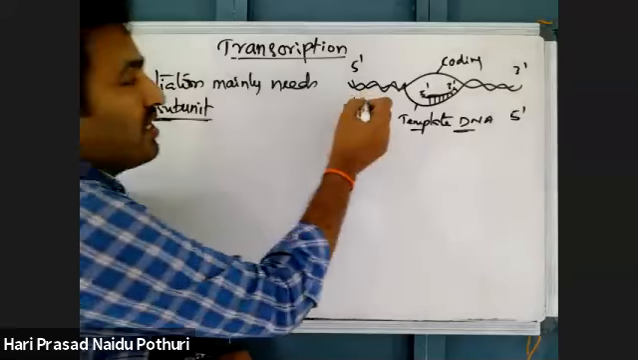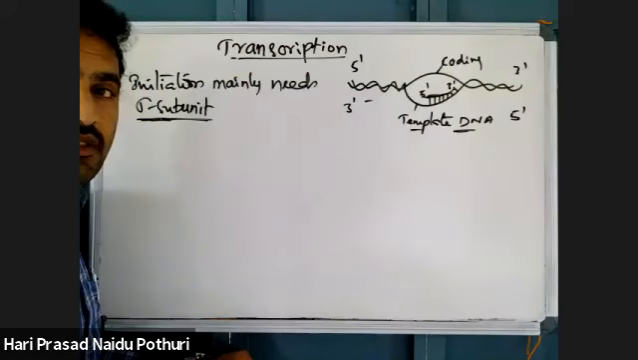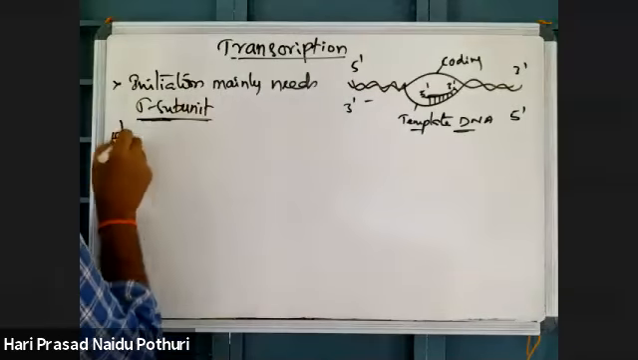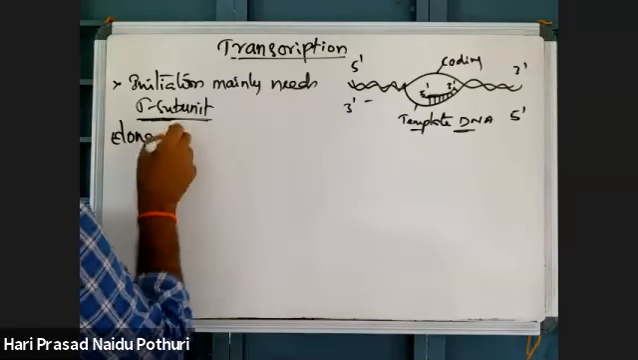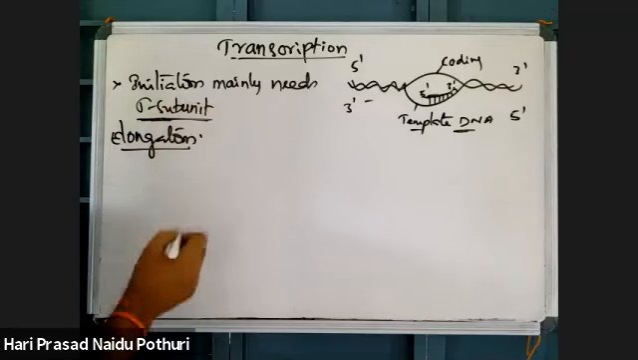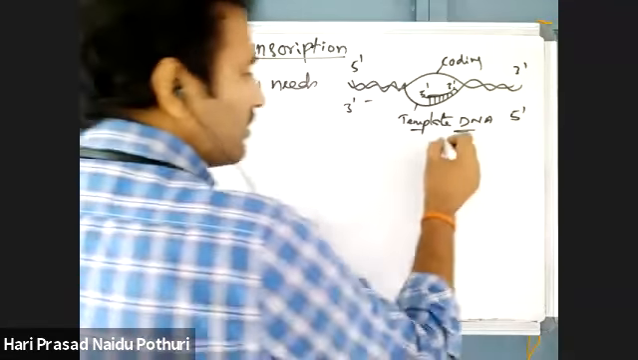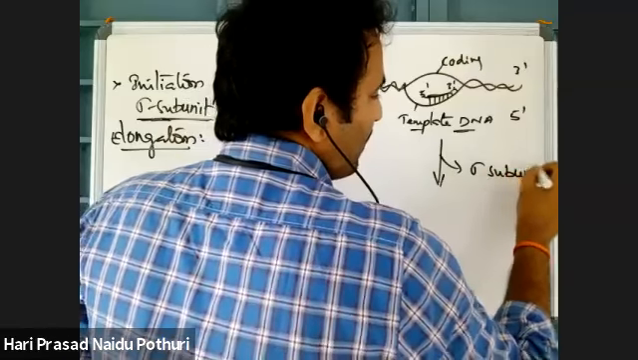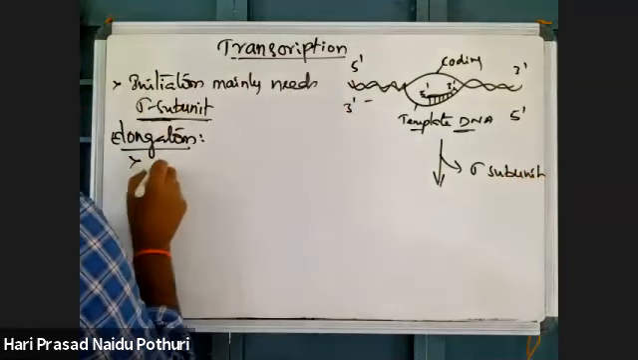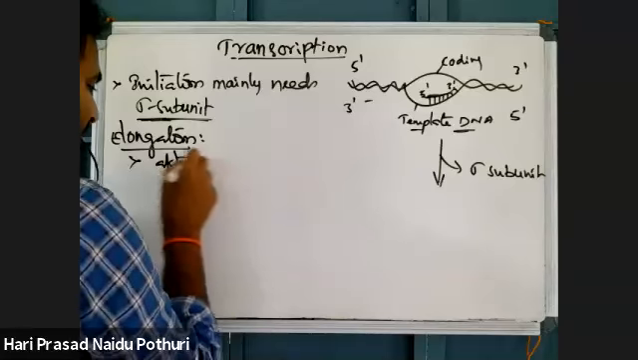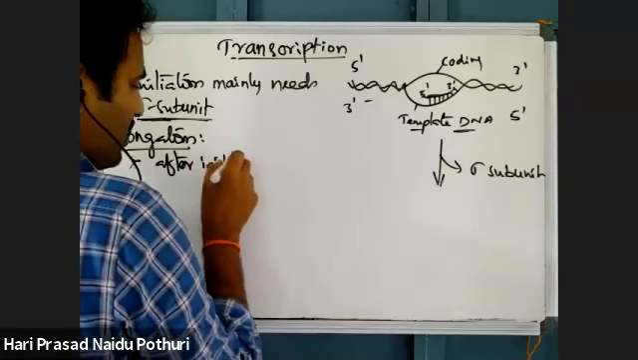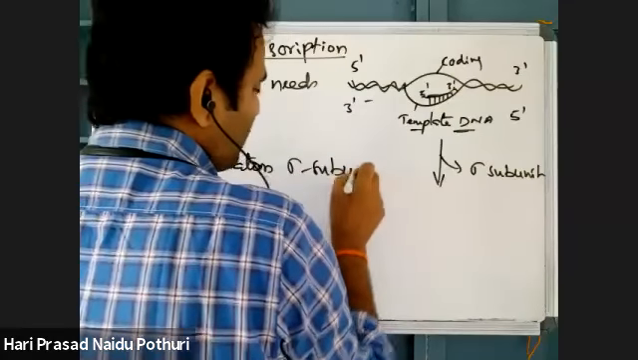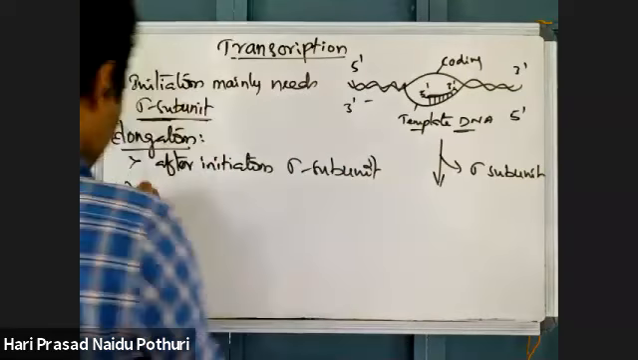Once initiation is done, then elongation takes place. What happens in elongation? Once initiation is done, there is loss of the sigma subunit. The sigma subunit will be released after initiation.